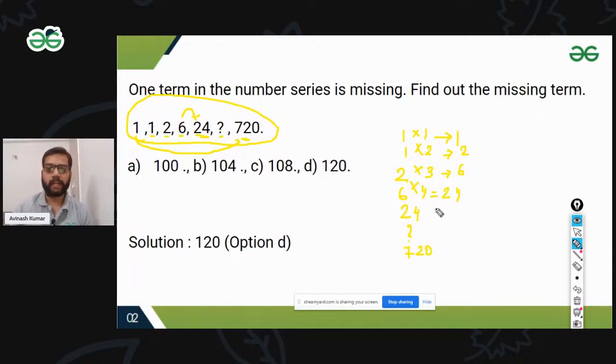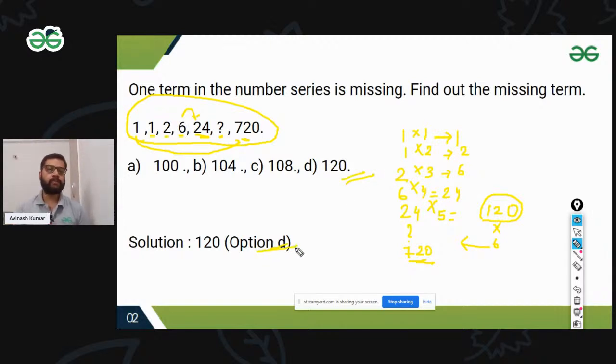Let's check: 4 fives are 20, 2 fives are 10, plus 10 gives 120. If I multiply 120 by 6, it gives 720. It means our answer 120 is absolutely correct.